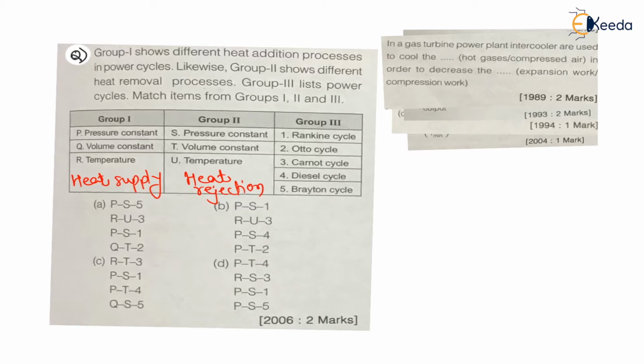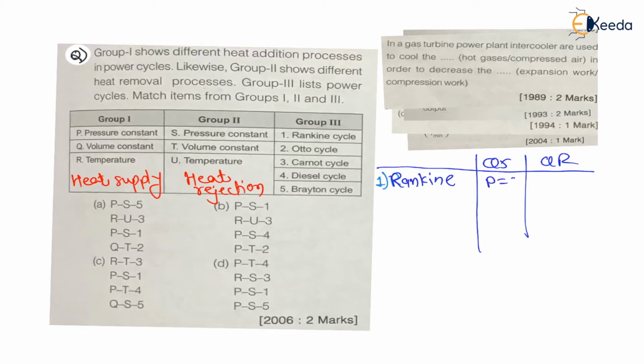Now here in case of these cycles, we have to see what the heat supply and heat rejection are, right? No need to see the options also, my dear students. Very first is Rankine cycle, let us do the calculation. For Rankine cycle, both heat supply and heat rejection are at constant pressure, right? That we have seen in steam turbine cycle.